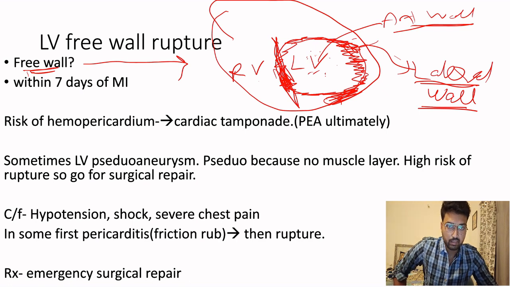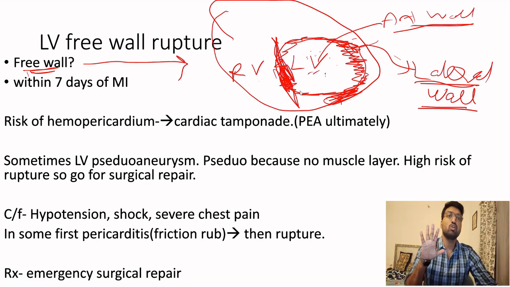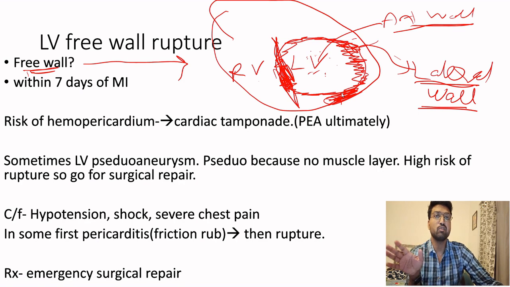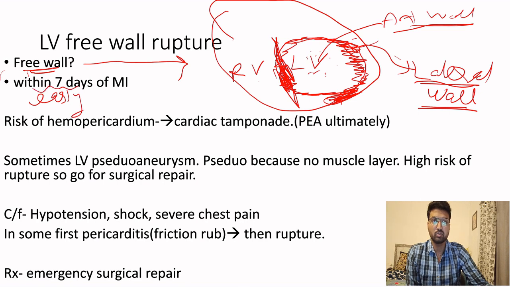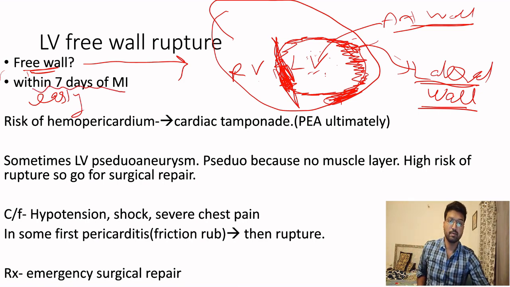The septum and the apex do not come in the free wall. Free wall means the lateral or the anterior wall. So when we say a free wall rupture, we are basically talking about an anterior wall rupture or a lateral wall rupture. As we said earlier, it is an early complication. It will usually be seen within 7 days of MI.